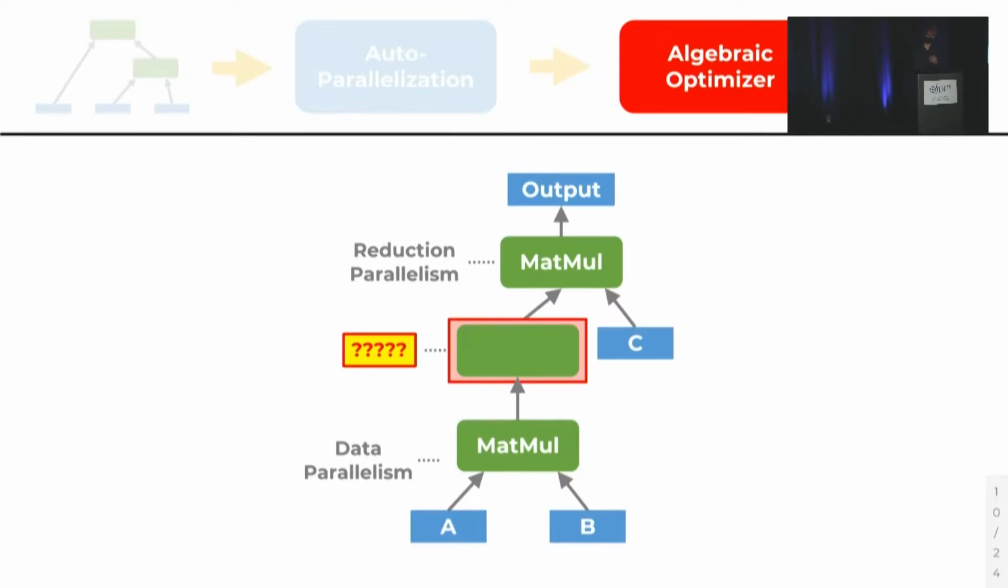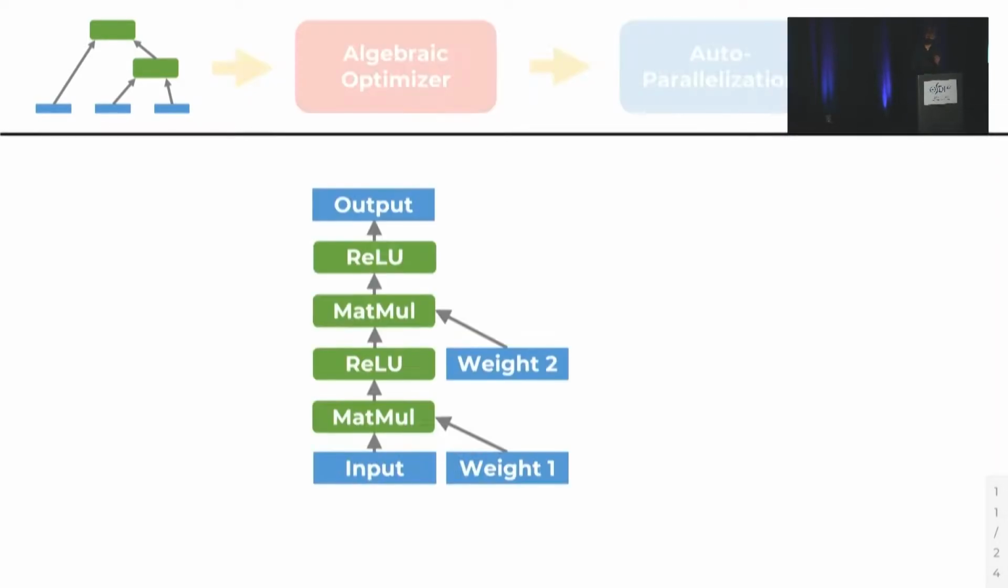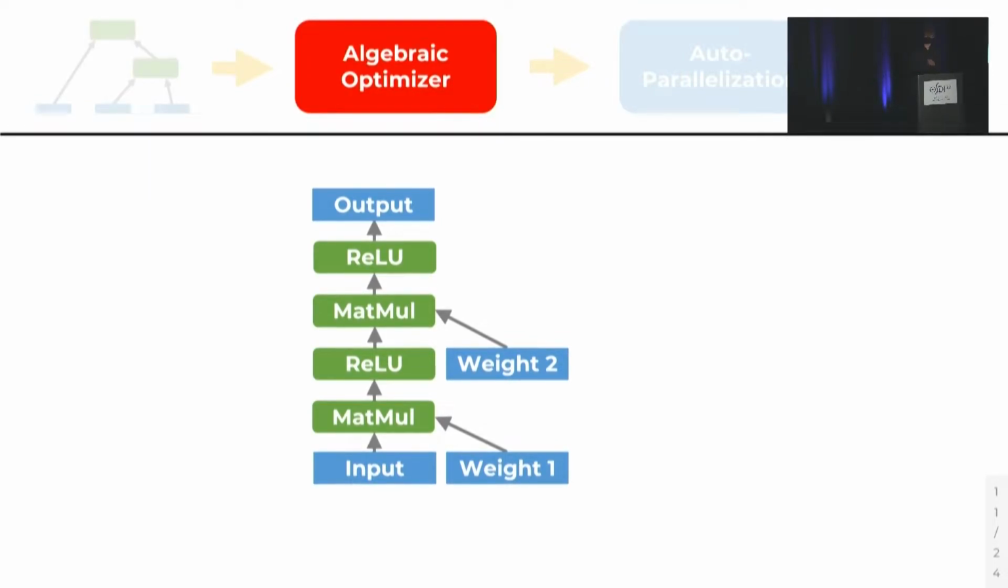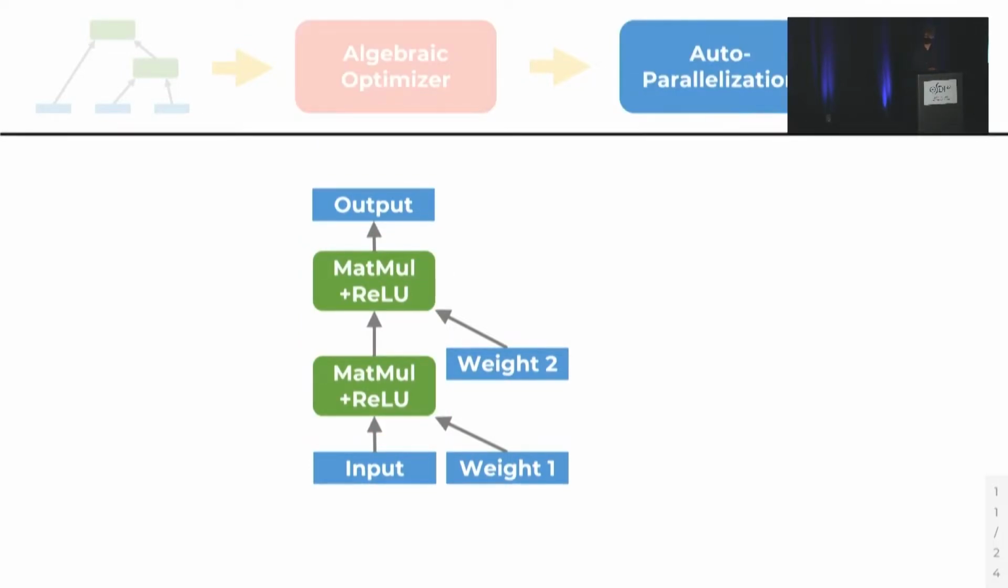So since this way doesn't work, we can also try the opposite. We can run the algebraic optimizer and then the autoparallelizer. This works a little better, but still runs into issues. So if we consider the two-layer MLP we started out with, when we run the algebraic optimizer, it'll fuse the map-mole-ReLU pairs together to reduce the redundant memory accesses, and then the autoparallelizer will run. However, because the fused map-mole-ReLU operation is nonlinear, the autoparallelizer will be forced to fall back to data parallelism.